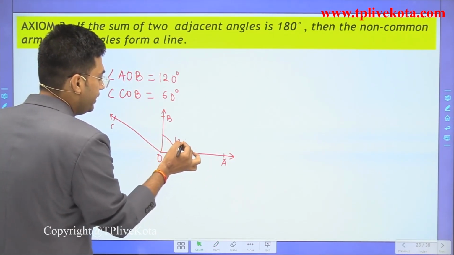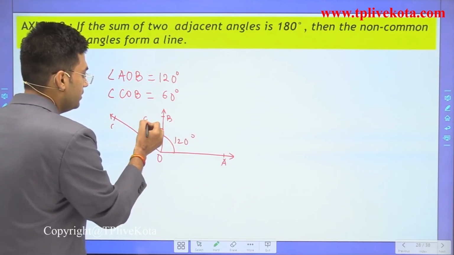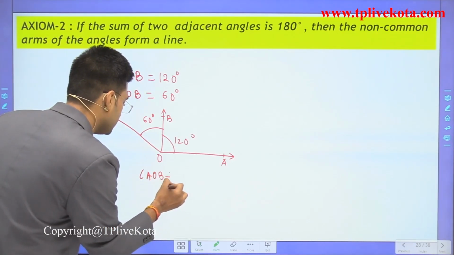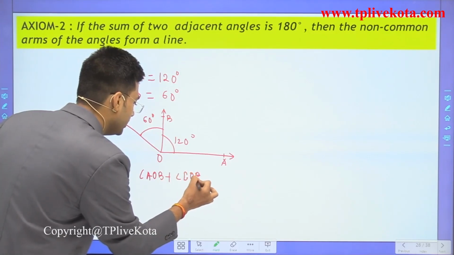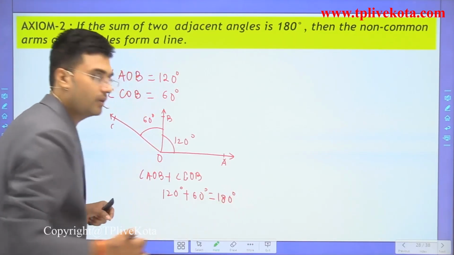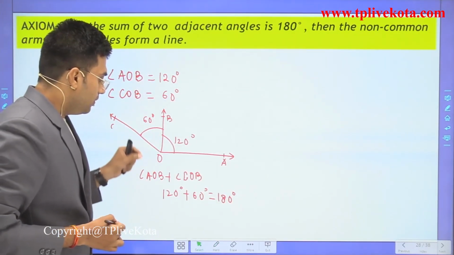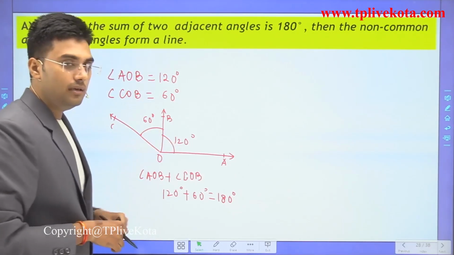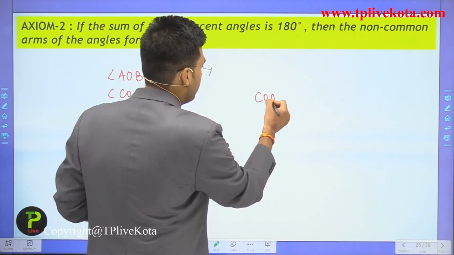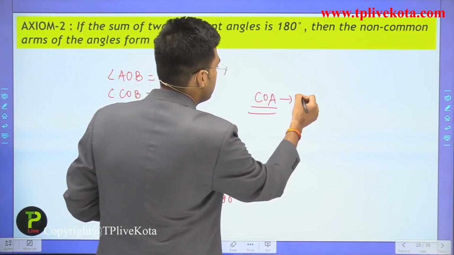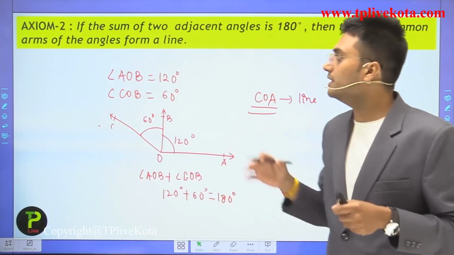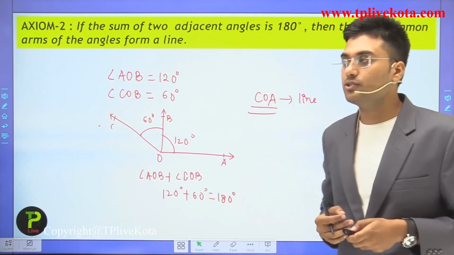AOB is 120 degrees and COB is equal to 60 degrees. Now here angle AOB plus angle COB is equal to 120 plus 60, so it is equal to 180 degrees. Clear? So we can say that these two are adjacent angles and their sum is 180 degrees. So the non-common arms, that is COA, is what? It is a line, or we can say a straight line. Clear? So I hope you understand this axiom.